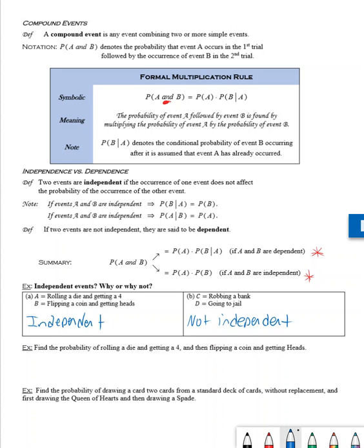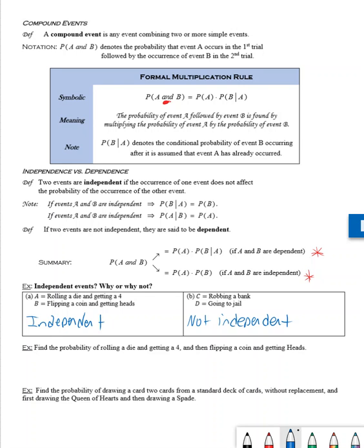Now, part B. Let's say event C was robbing a bank and event D was going to jail. Bless you. Well, if you rob a bank, then more than likely you're going to be going to jail. Therefore, these two events are dependent. Right? They're dependent on one another, and we're going to say that they are not independent at this time.